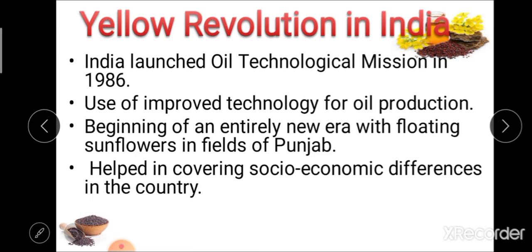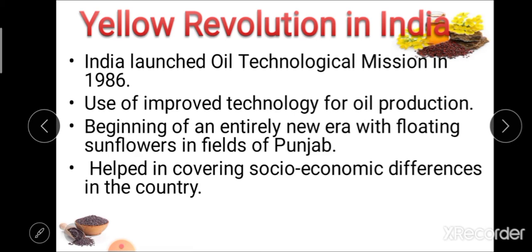Due to this mission there was the beginning of an entirely new era with sunflower in the fields of Punjab.